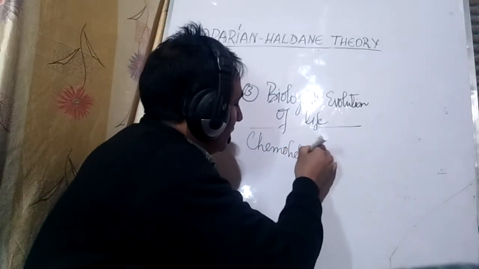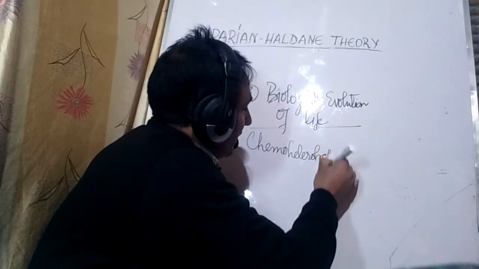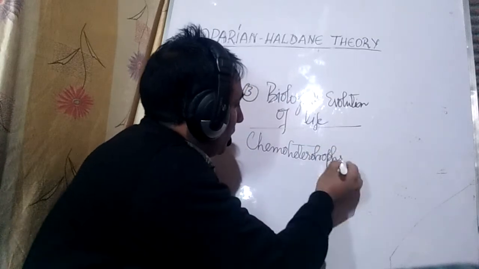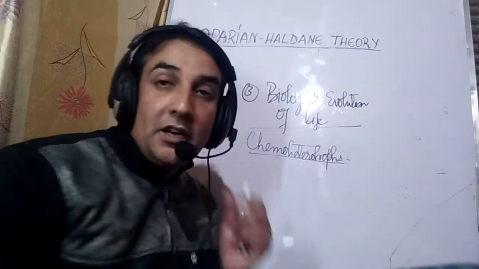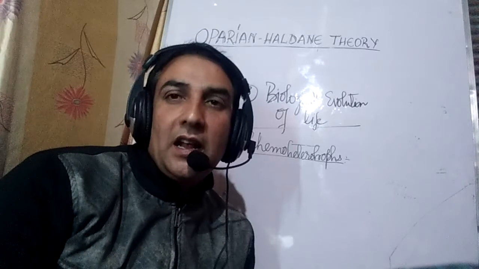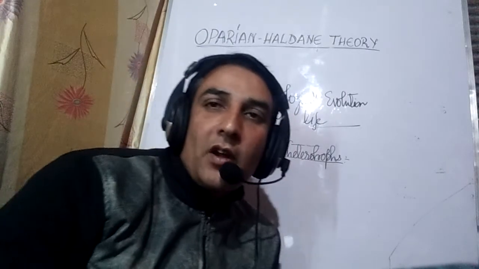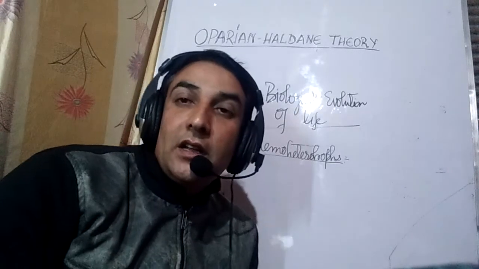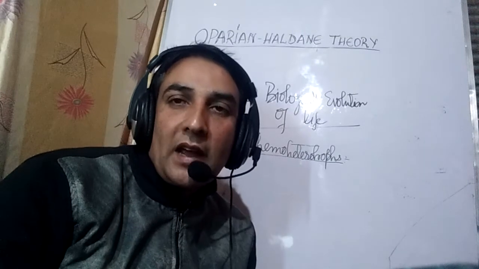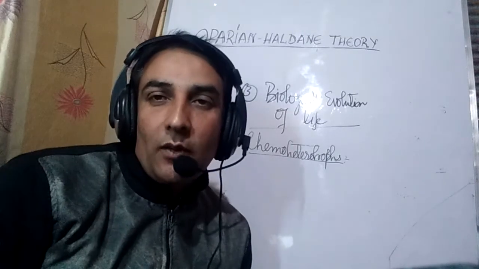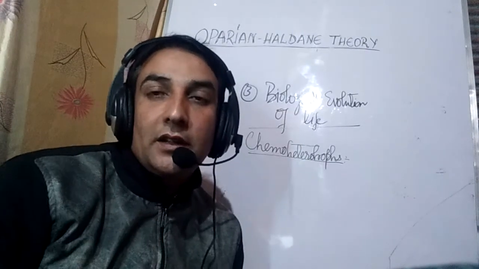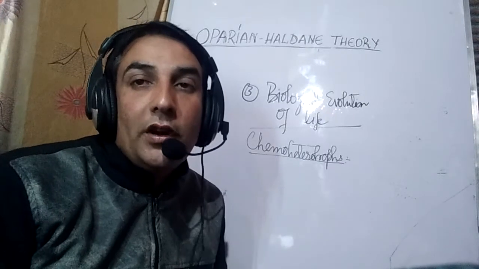And after that, the first living organisms which developed were chemoheterotrophs. The first living organisms, with respect to their mode of nutrition, were chemoheterotrophs. It means that they fed upon the molecular aggregates which were formed in the primitive broth. They fed on these molecular aggregates. That's why they were called chemoheterotrophs.